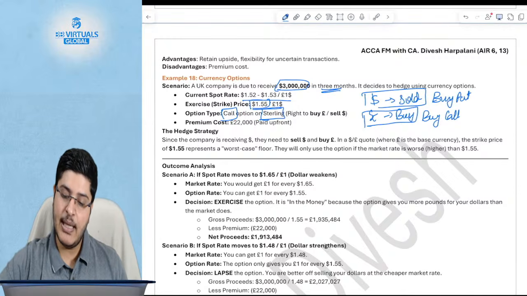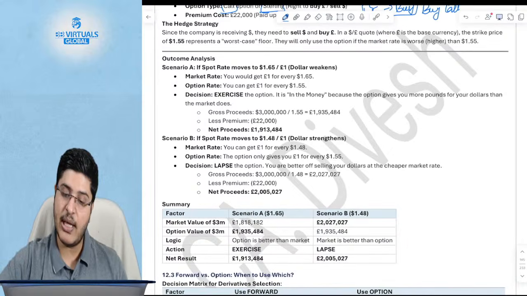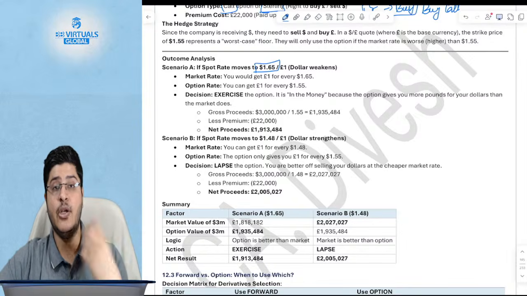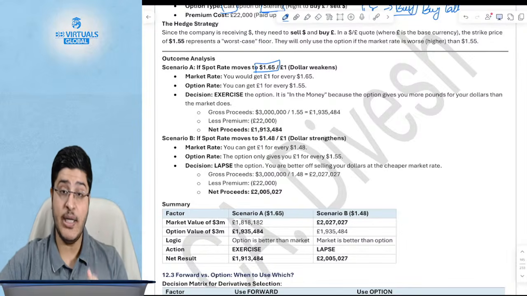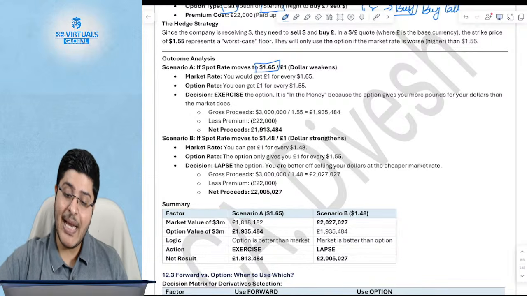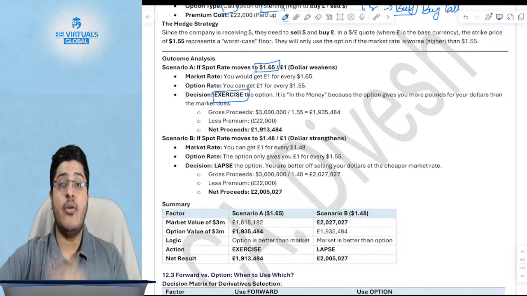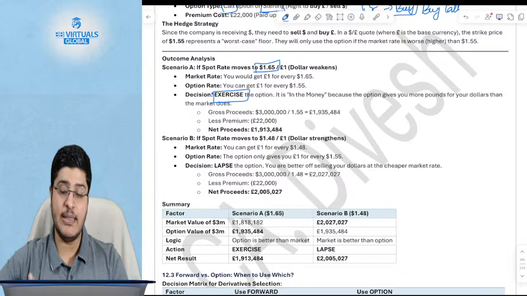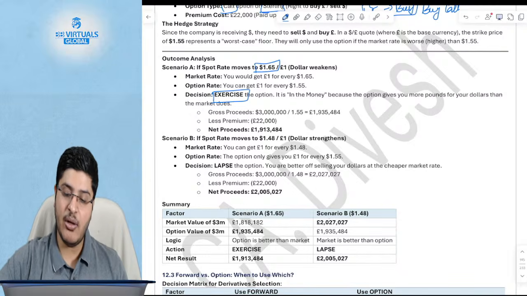Now what happens? Let's assume two scenarios. If the rate moves to 1.65, which is the dollar weakens, your receivable was in dollars and the dollar weakens, unfortunately so. But you had already hedged yourself at 1.55, so you will exercise the option. How do you decide if you want to exercise or not? You will always exercise if you are in gain. You will never exercise if you are in loss. How do you check if you are in gain or not?